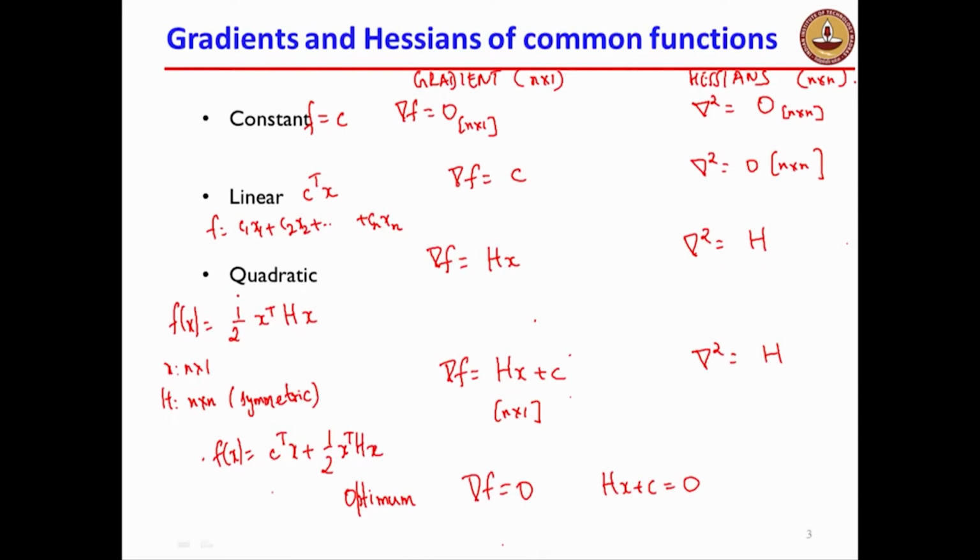In order to avoid that, I put a half right at the start in my quadratic function itself, so that when I take derivatives and Hessians, there is no factor of 2 coming up later. It's only a purely aesthetic reason why it is conventional to put a half in the quadratic term.